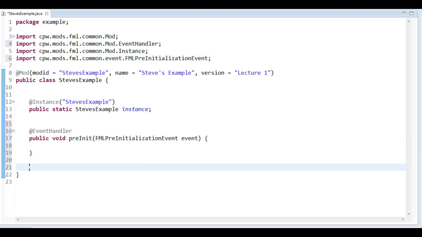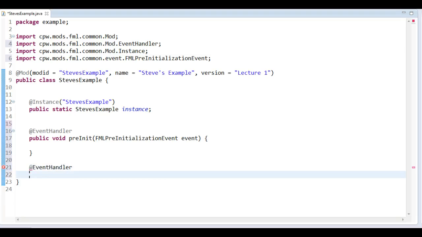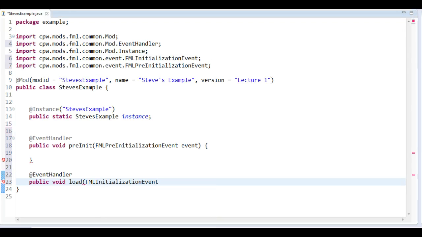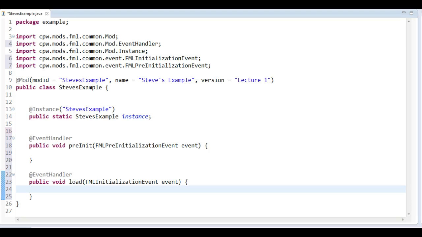So that's the pre-initialization phase. Then we might have the proper initialization phase, and to do so we do the same thing, @EventHandler, and then we do public void, and the name can be whatever, but then we give it another parameter. So that's going to be FMLInitializationEvent, not pre-initialization. And what we can do is just hit Control-space, and it's going to give us a few different suggestions here. That's Eclipse. So I can just click on that one, and it's going to add that for me and import it for me. So pretty easy. There you go. So here we want to add everything that we need to set up our own mod.